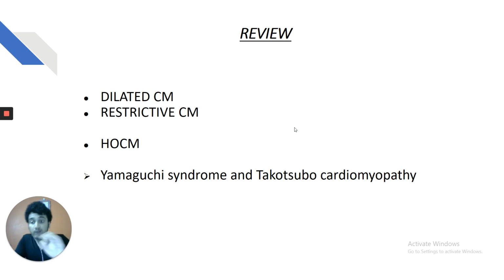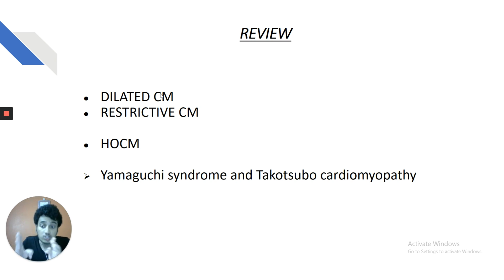Again, let us revise what we have read in this hour-long discussion. That is dilated cardiomyopathy. Dilated cardiomyopathy is chiefly a systolic failure of the heart. The right and left ventricle are affected simultaneously, most commonly by myocarditis following viral illness. Chagas disease is the most common cause of dilated cardiomyopathy. Alcohol was a reversible cause of dilated cardiomyopathy. And we saw the right and left ventricles were affected in the same way, with the left ventricle involved more commonly than the right ventricle.